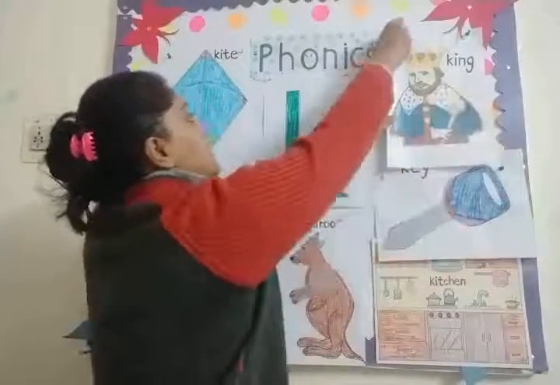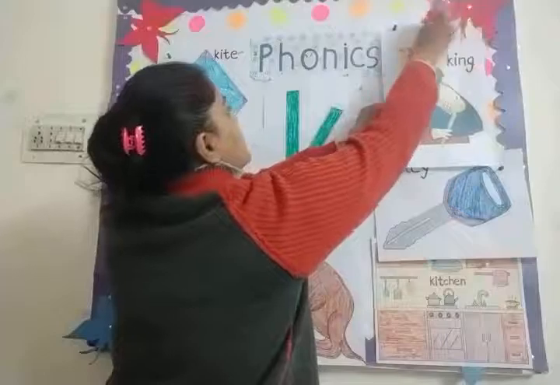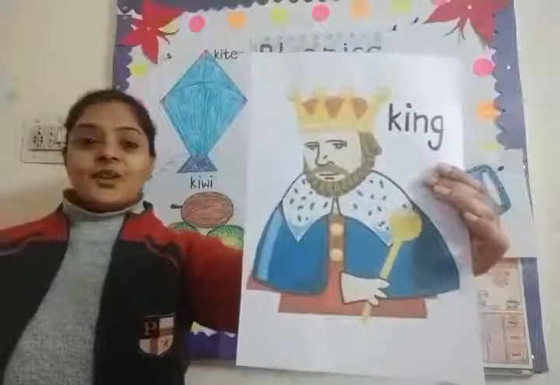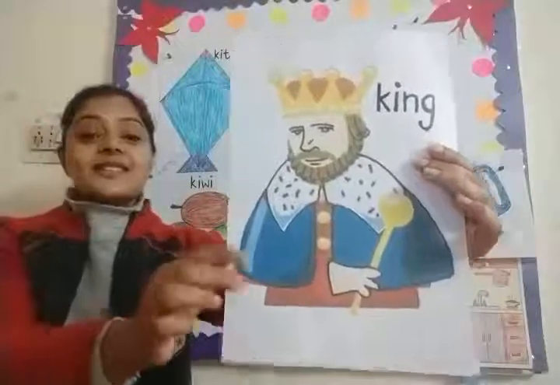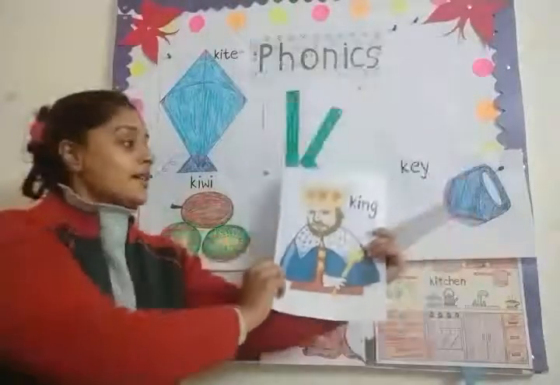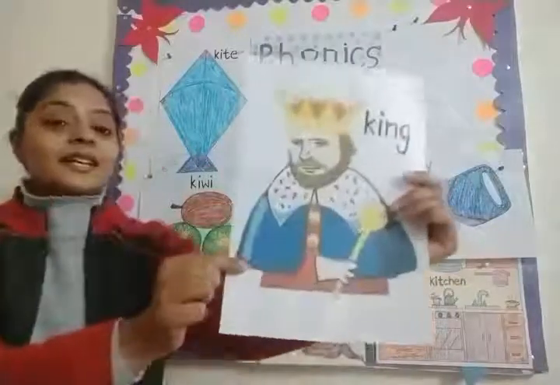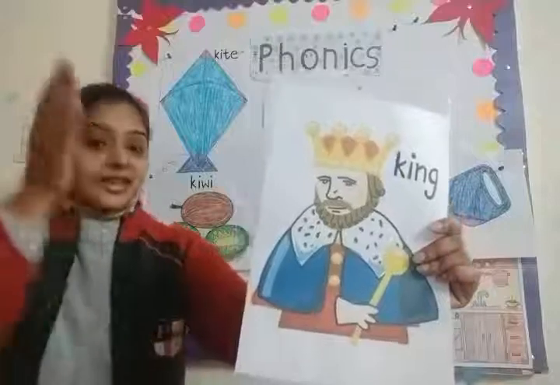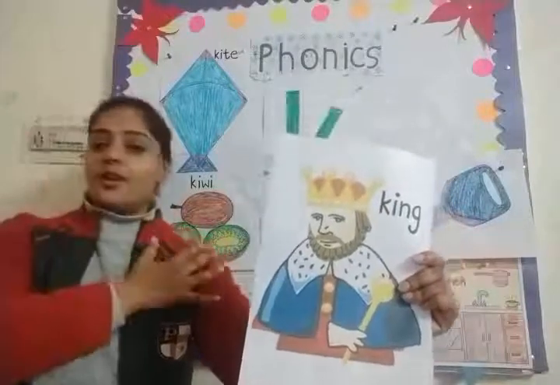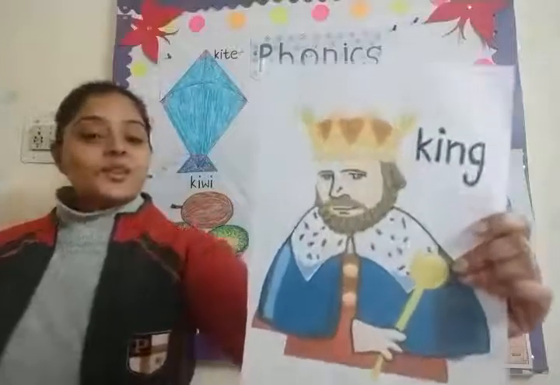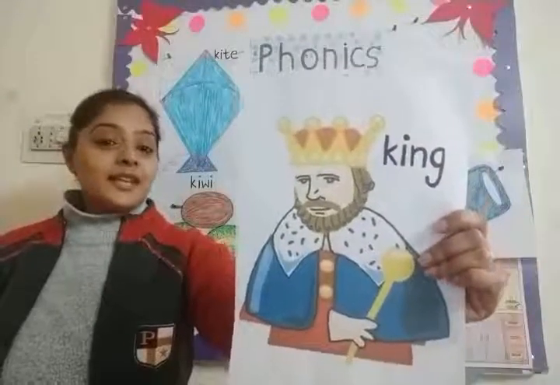Okay. Now, see. Can you tell me, children, who is this with a crown? This is K for king. K, king. Yes, he wears crown, colorful clothes. Yes, so he is king.